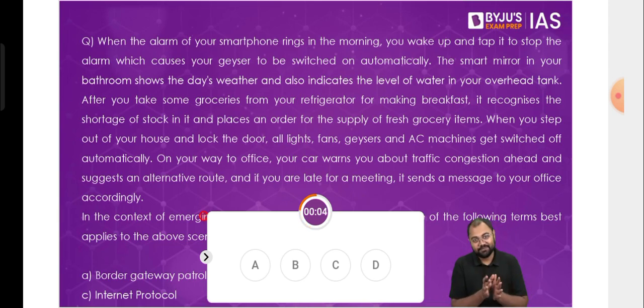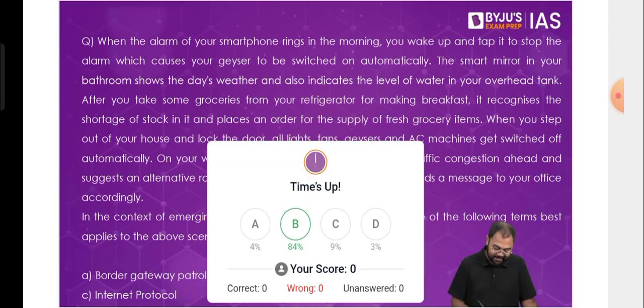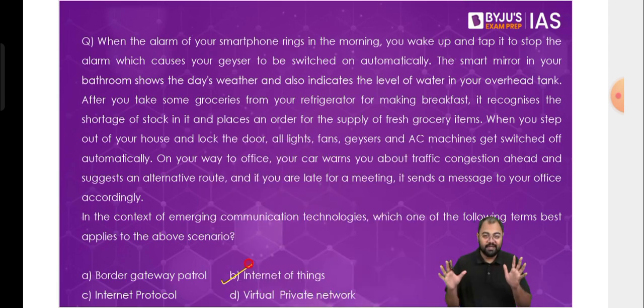We are in the topic of Internet of Things. Why do you think the answer should be something else? Why would I give a question which is not related to Internet of Things? So the answer, of course, is Internet of Things. I just wanted to give you this question because it is self-explanatory about what Internet of Things is, that it explains exactly what Internet of Things is. But let's still go back and understand the various aspects of Internet of Things.